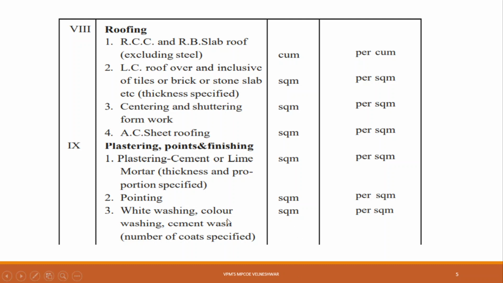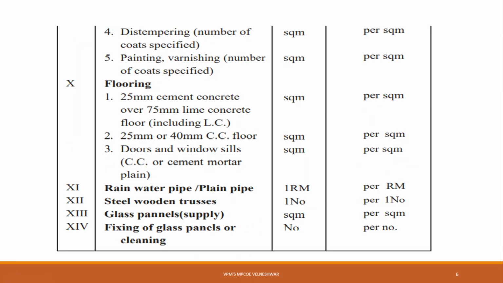Then whitewashing, color washing, any painting work is calculated in square meter. Okay. Now distempering: before doing the painting, we use distemper paint. It is square meter. All painting work is in square meter.